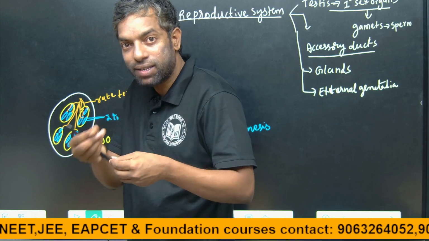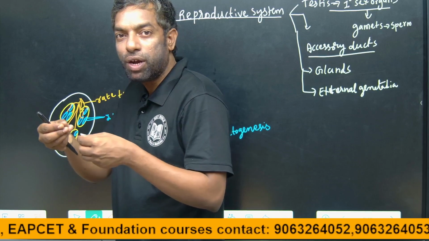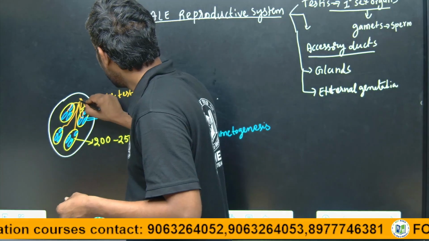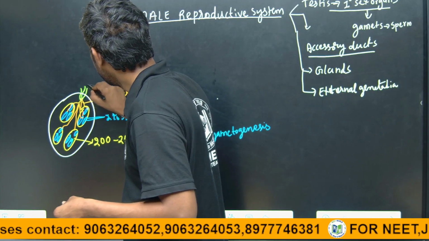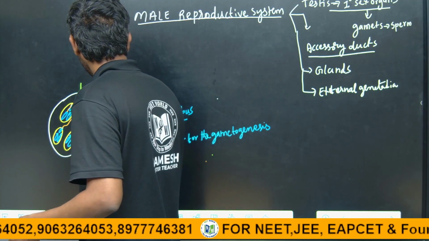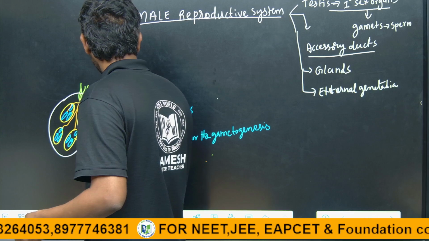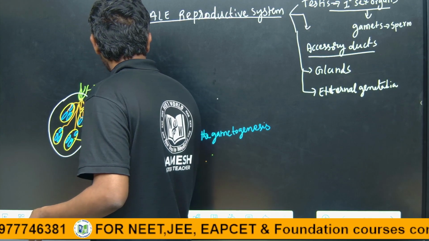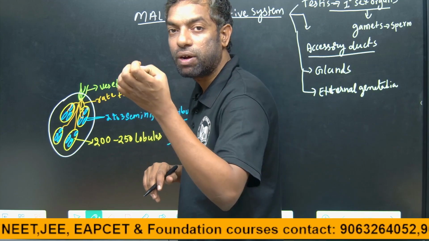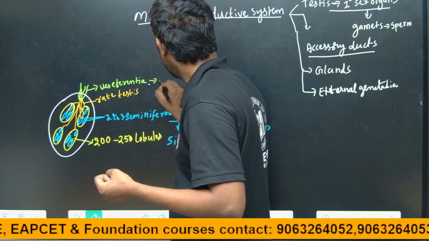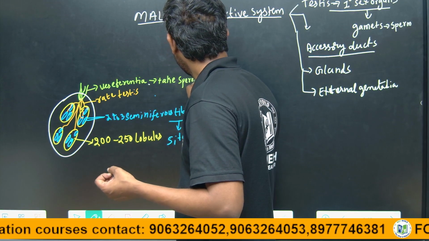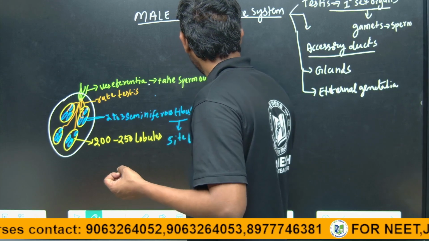From the rete testis, the sperm go out through tubes called the vasa efferentia. Vasa efferentia are the tubes that take the sperm out from the testis.